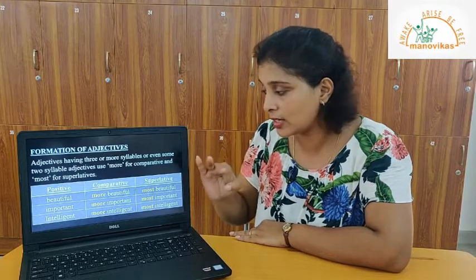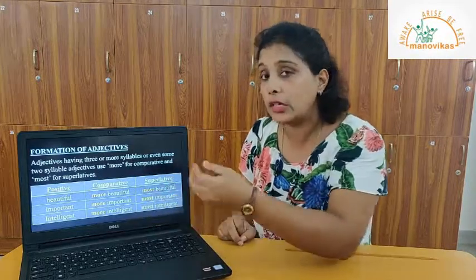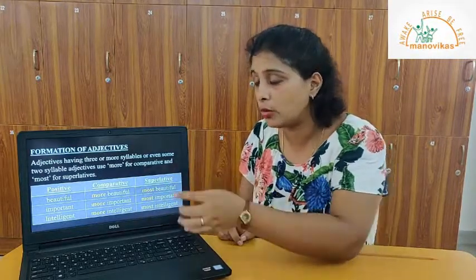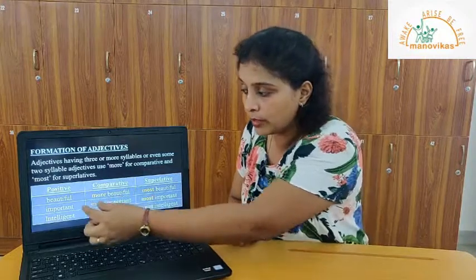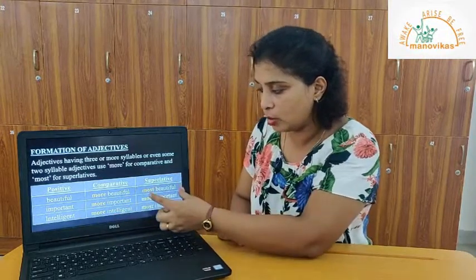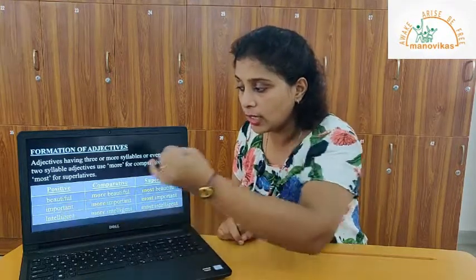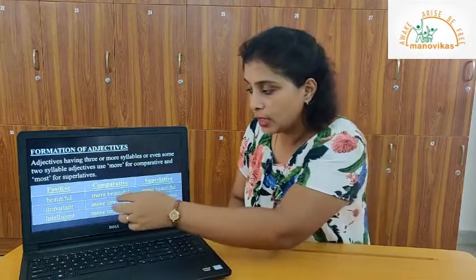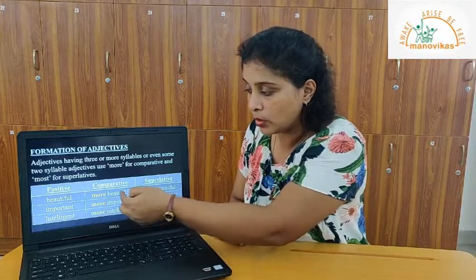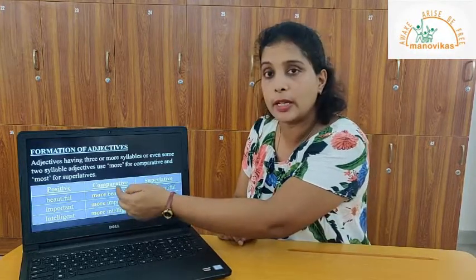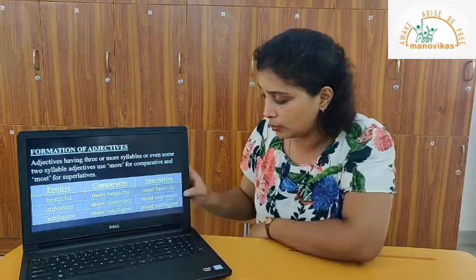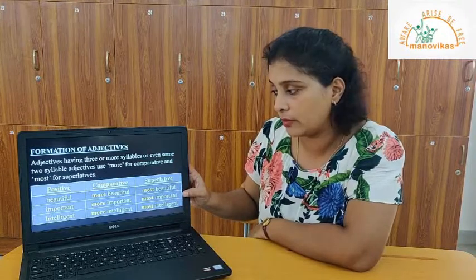So for 3 syllables or even for 2 syllables, we follow this rule. Beautiful becomes more beautiful and most beautiful for the superlative. Important, 3 syllables. More important for the comparative and most important for the superlative degree.